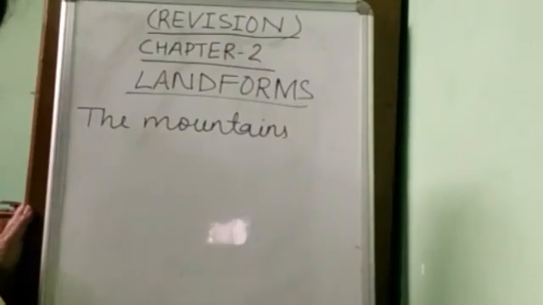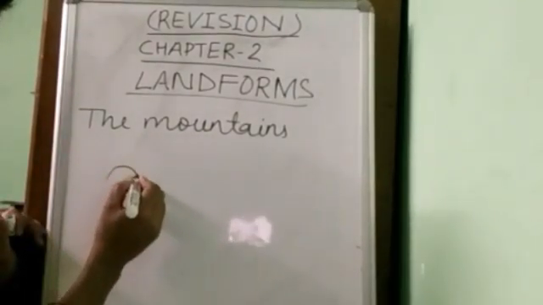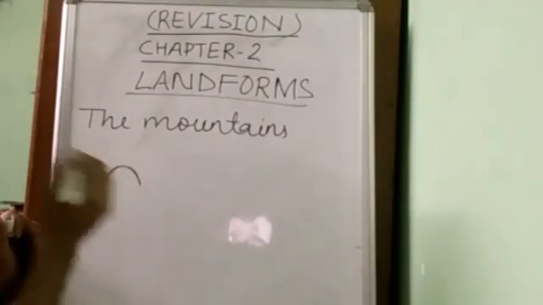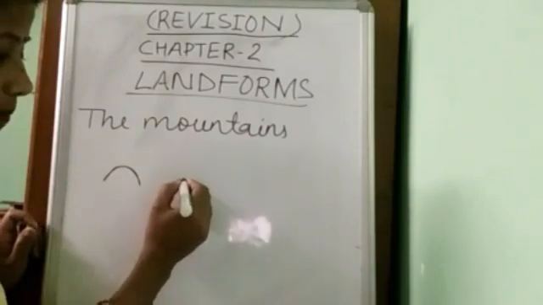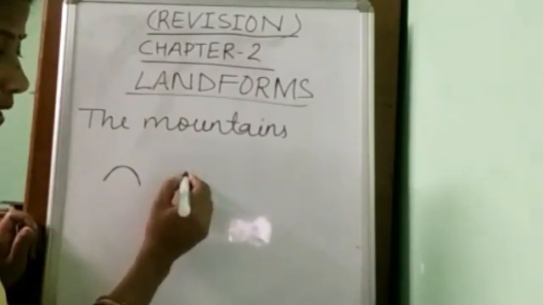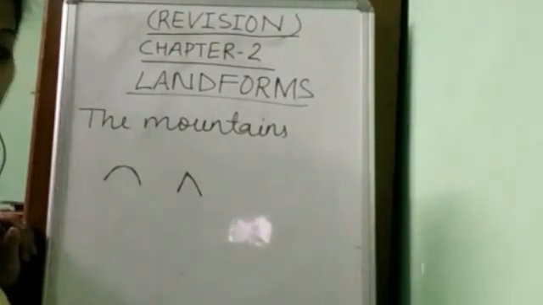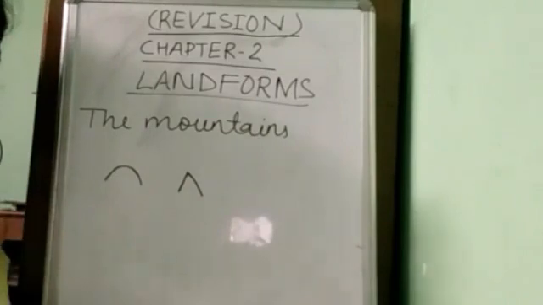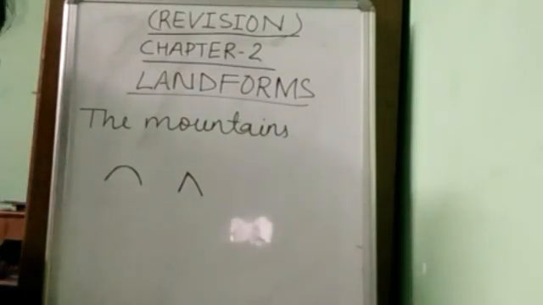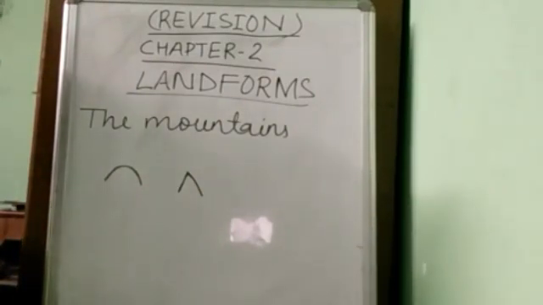Now, old and young mountains. An old mountain has a rounded peak. Okay, this is called an old mountain, while those with pointed peaks are called young mountains. Now, mountains are formed because of fracturing, faulting and volcanic activities.